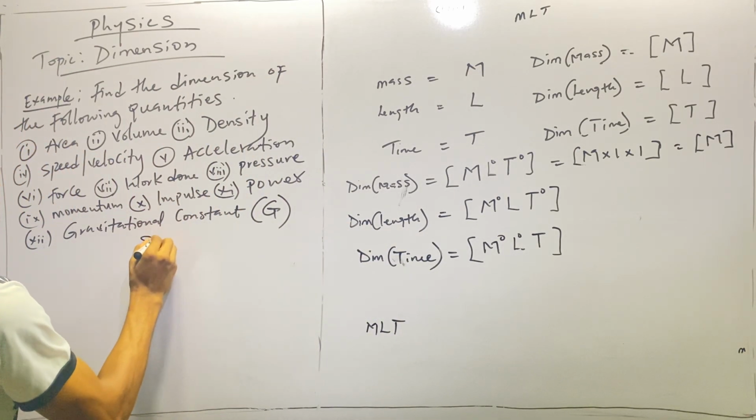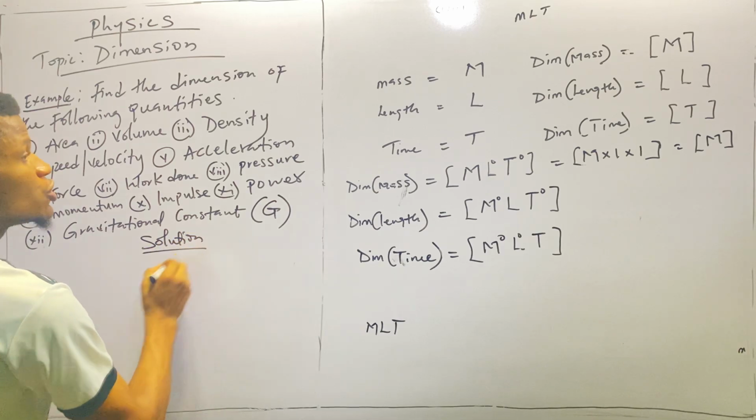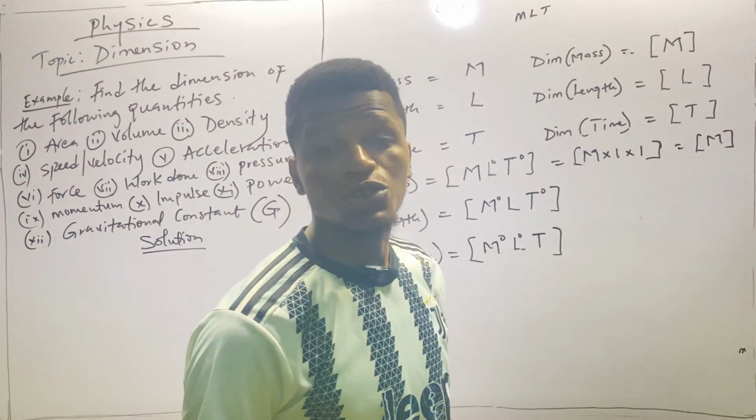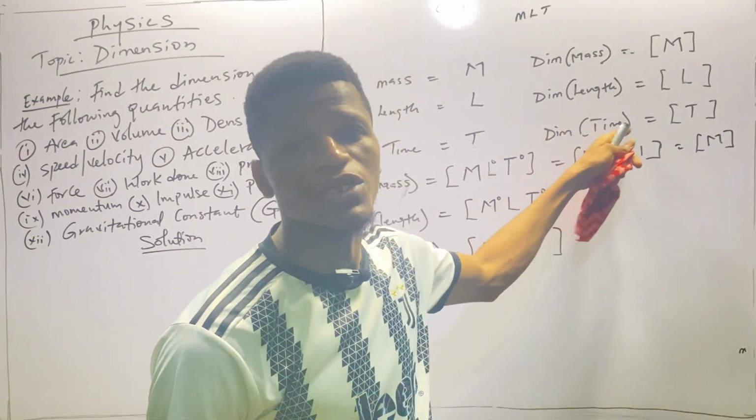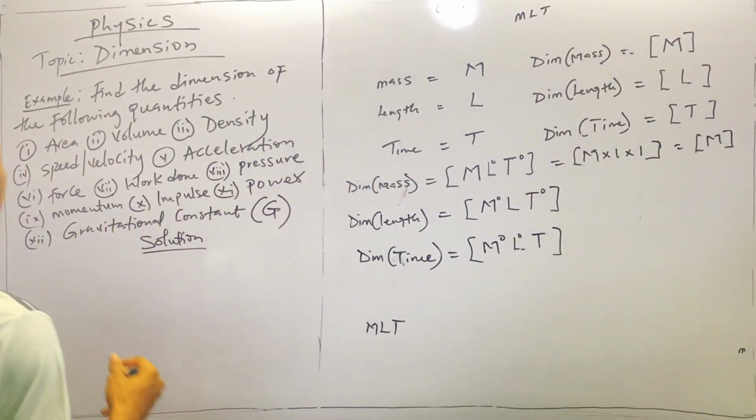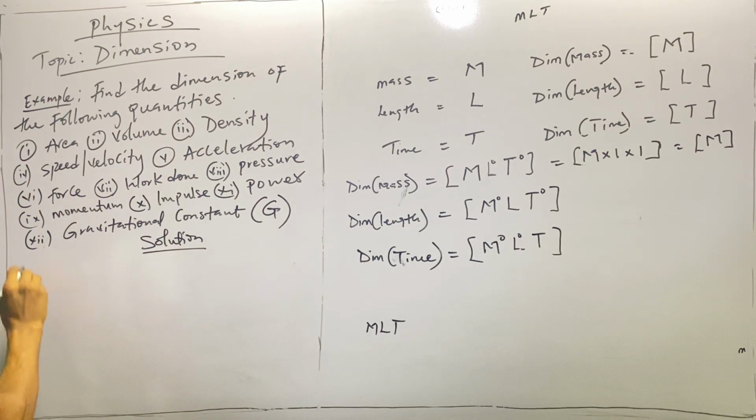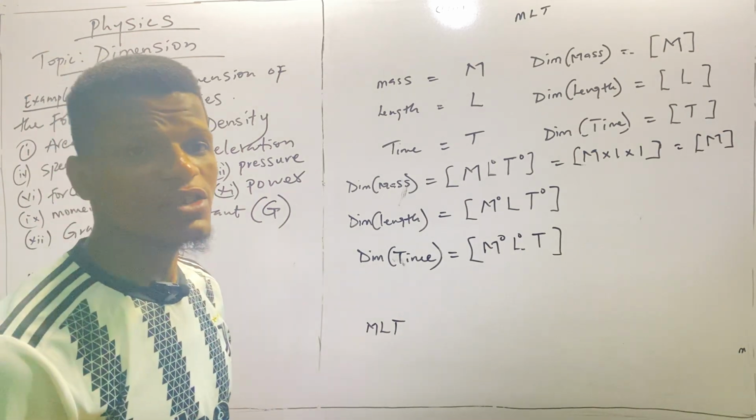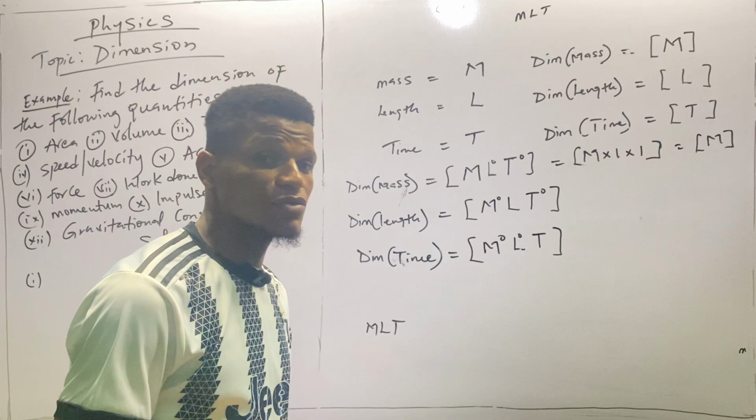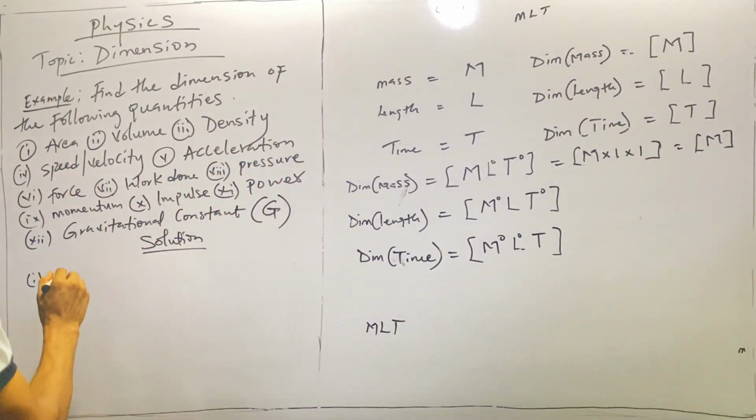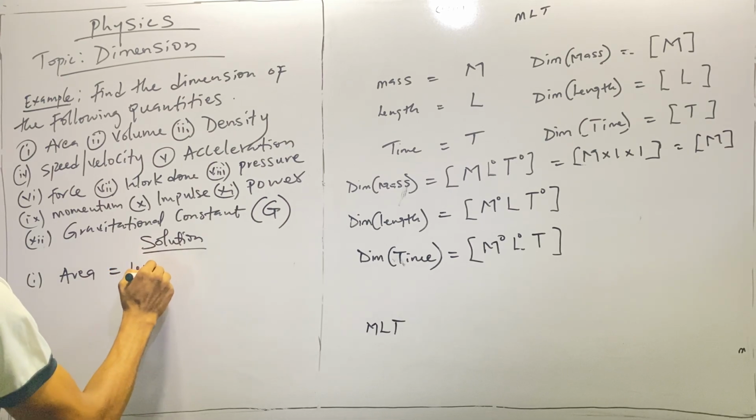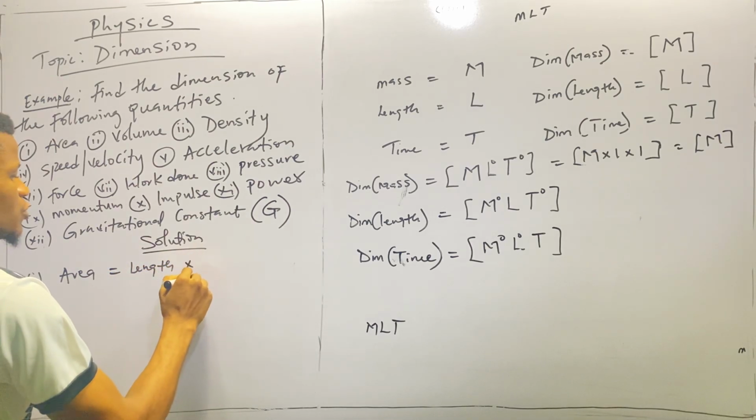Solution. Remember, we'll be using DIM as the symbol of dimension. So if I write dim of any quantity, it means the dimension of that quantity. For us to find the dimension of any quantity, we define the quantity first. Then we can find the dimension. All right, so let's go. Area, by definition, is length times width.